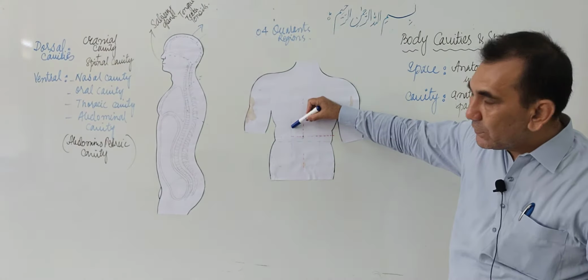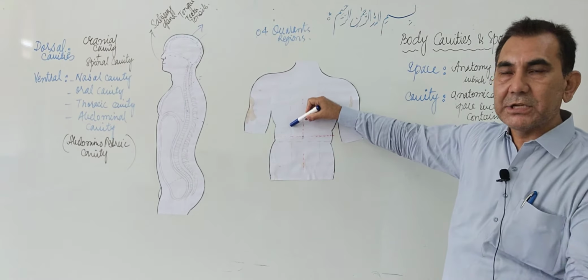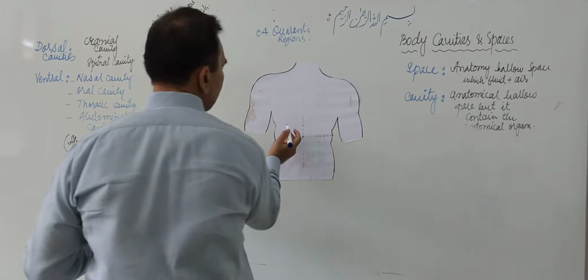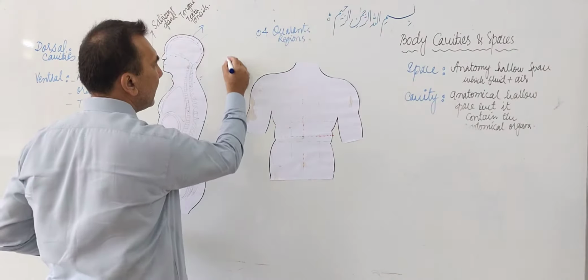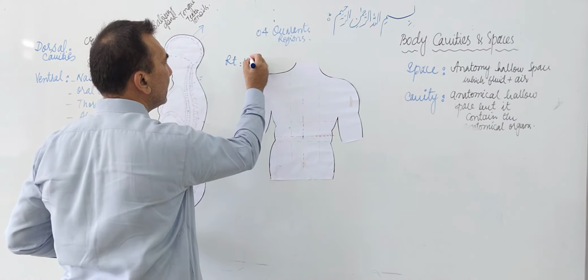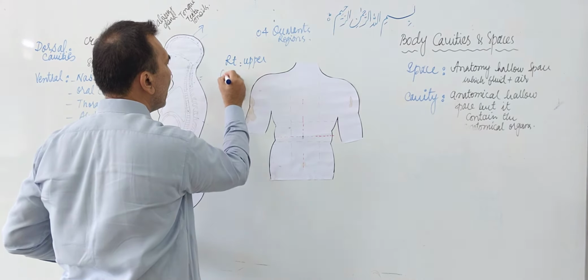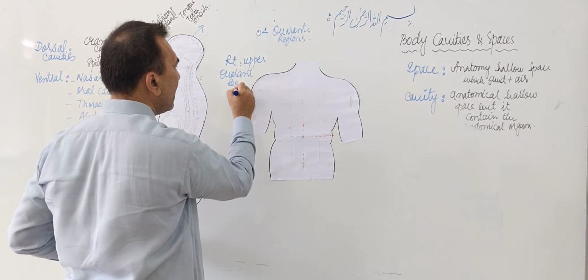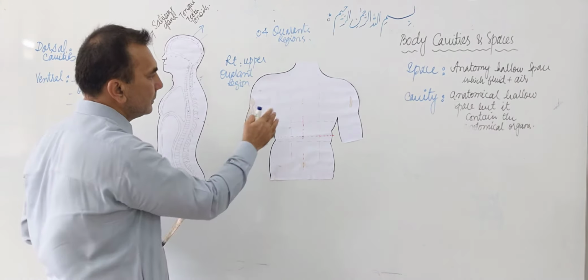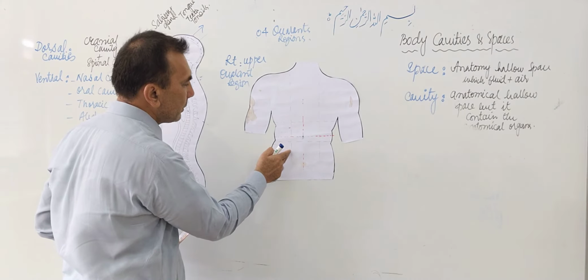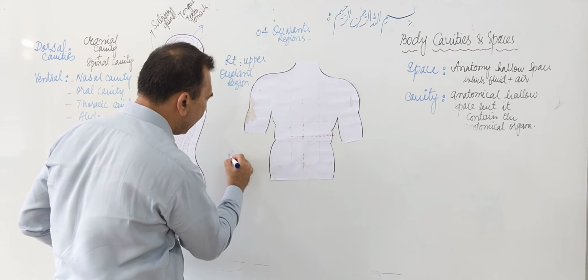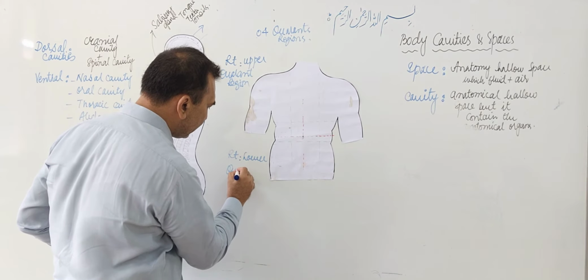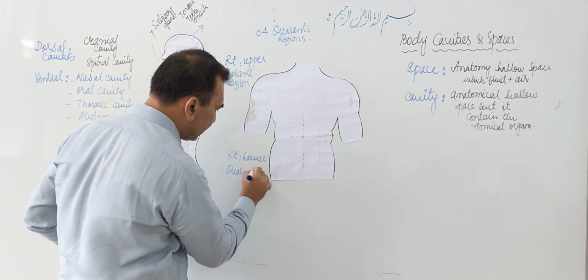Now this region which is present at the right side is the right upper quadrant region. This one is called the right upper quadrant region. Now just below the right upper quadrant region, it is called the right lower quadrant region.